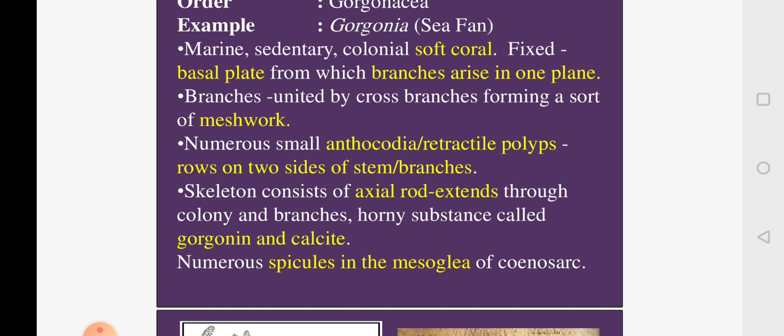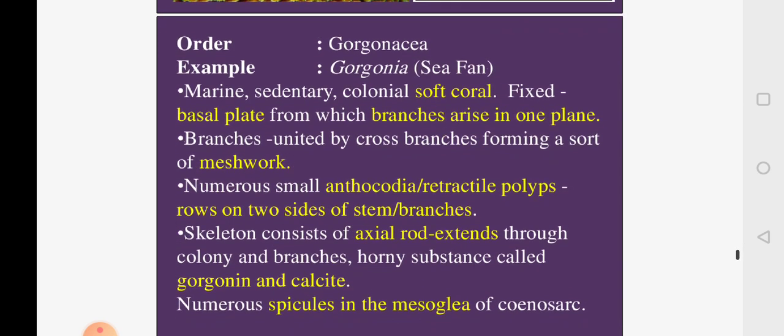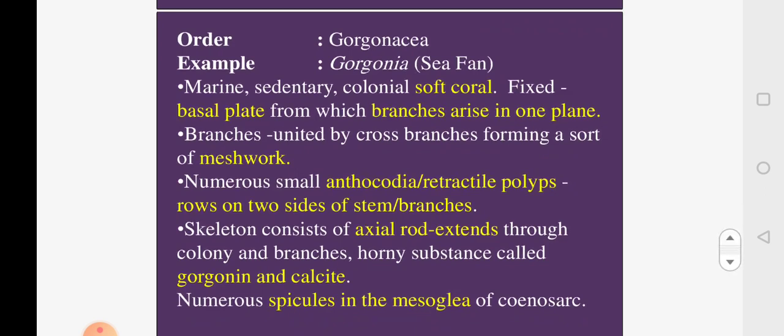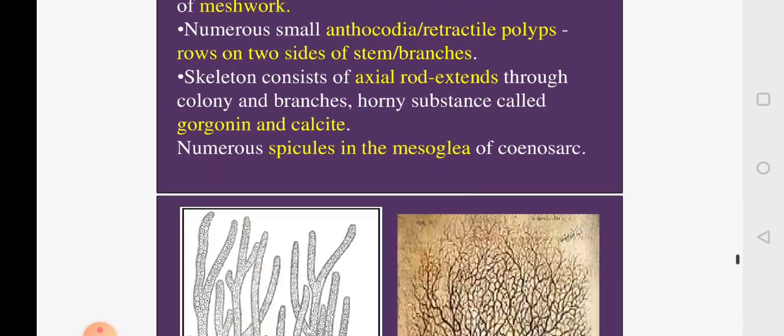This skeleton is present in the form of spicules, and these spicules are embedded in the coenosarc. In the coenosarc, again like any other coelenterates, they will have 2 body layers, that is the ectoderm and the endoderm. In between there is mesoglea, and the spicules will be embedded in the mesoglea.